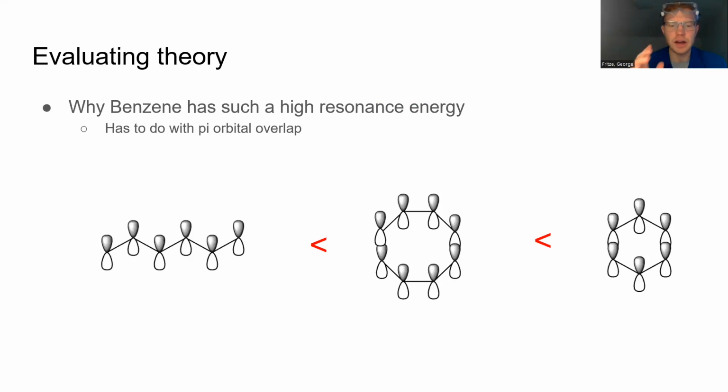This, however, brings about the question as to why benzene has such a high resonance energy, and the answer lies in the structure of its pi system. Benzene in particular is specifically resonant because of just how small it is, and it follows Huckel's rule as it is highly aromatic, which is very stabilizing. The pi cloud's significant overlap helps ensure aromaticity, which cannot be seen within these other molecules, which have less overlap, especially in the linear molecule.